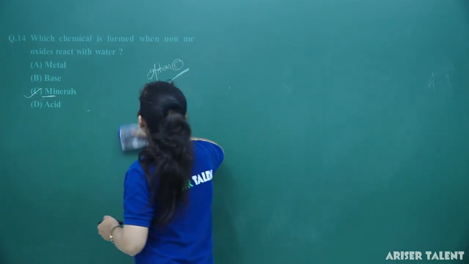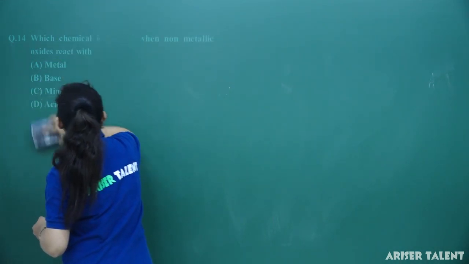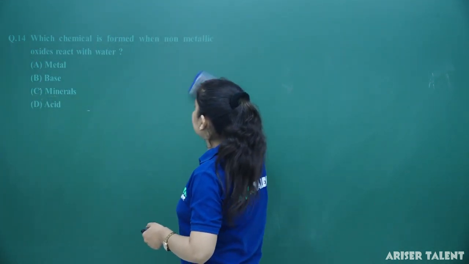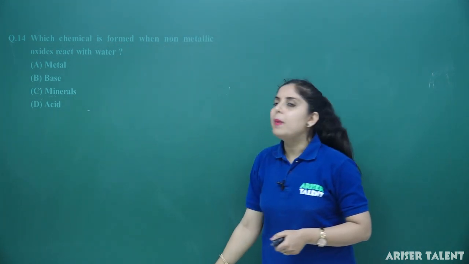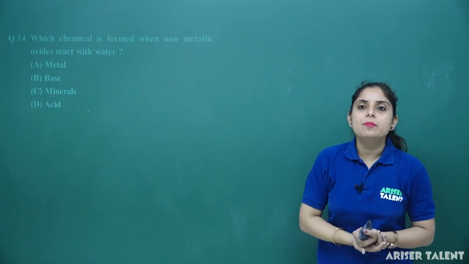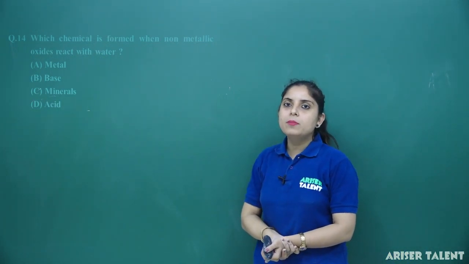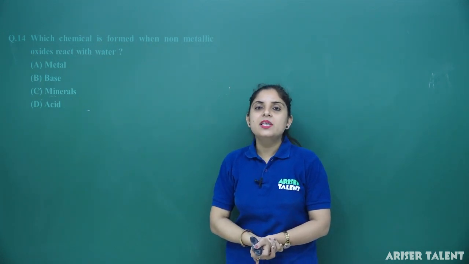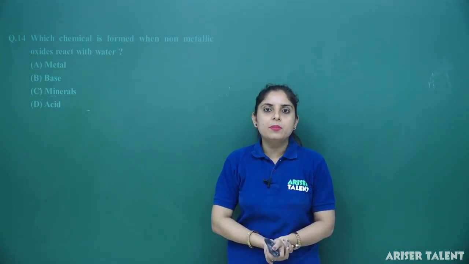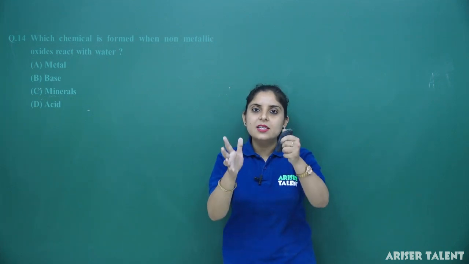Which chemical is formed when non-metallic oxides react with water? You are provided with non-metallic oxide. You know that metal is going to form basic oxides, and non-metal is going to form acidic oxides. So this is just the opposite case.